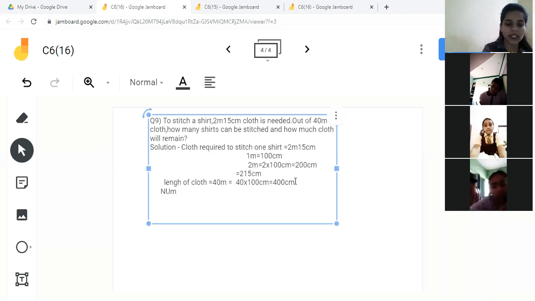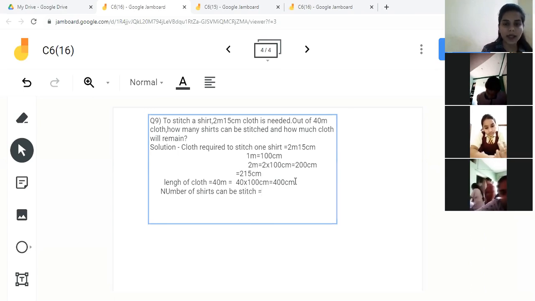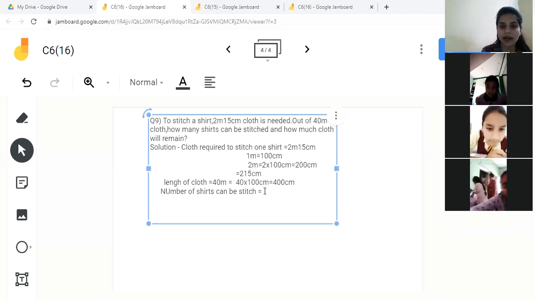So they are asking how many shirts can be stitched with this. So the number of shirts that can be stitched will be equal to, since if we want to find out the number of anything, there you have to divide, children. There we are doing the division. So 4,000 divided by 215.